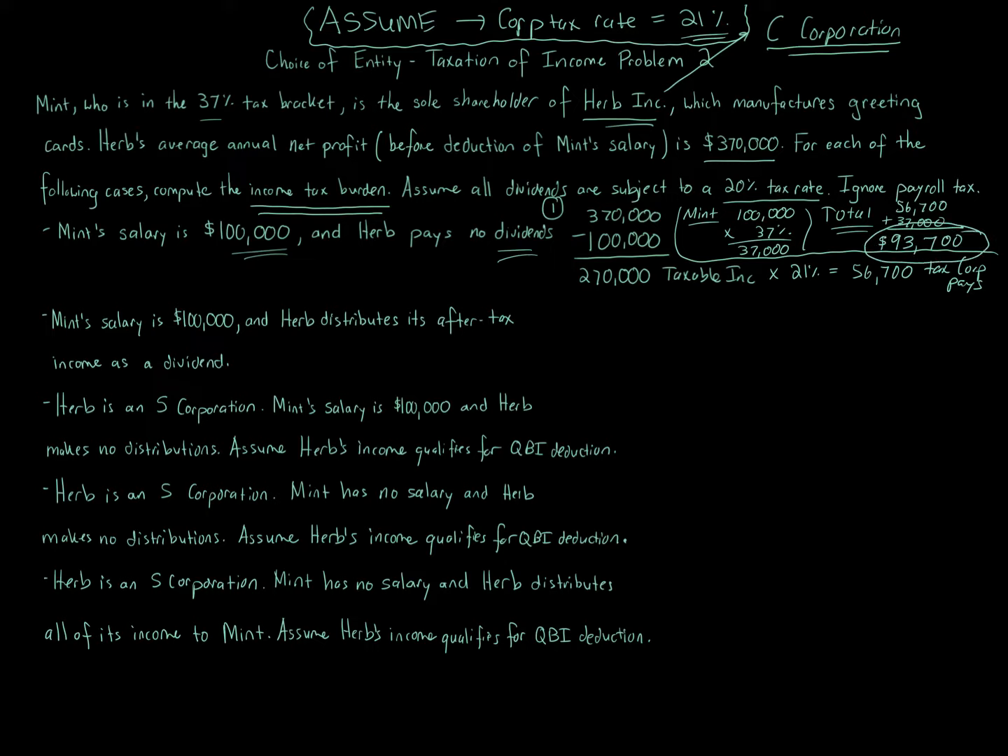That's the amount of tax burden in this one, $93,700. So that's all we're doing in these, okay? That's number 1. Number 1, simple as that. Okay, number 2. So Mint salary is $100,000.